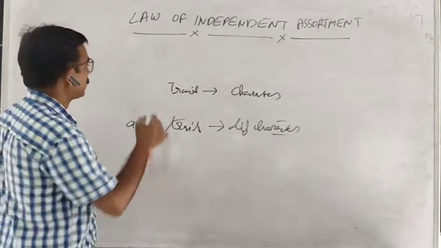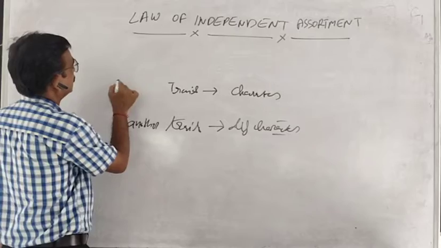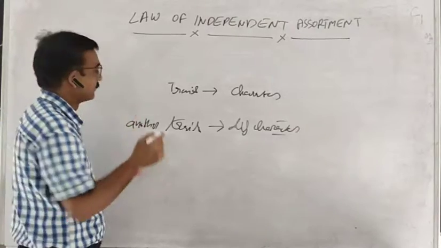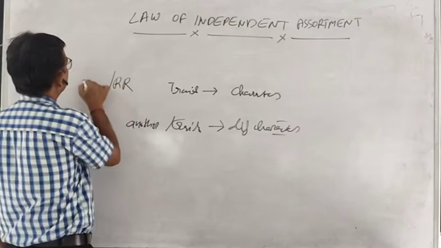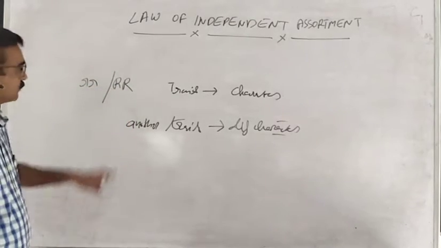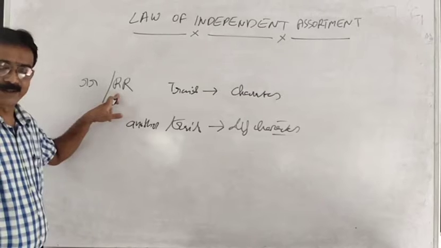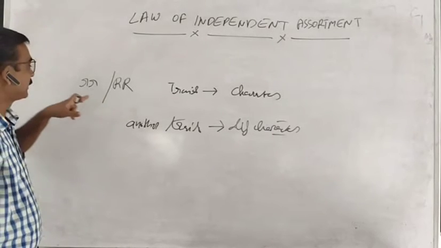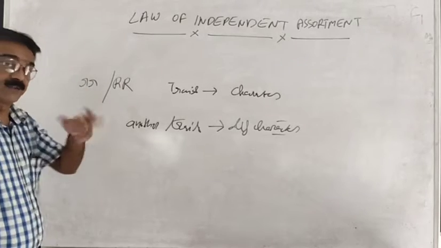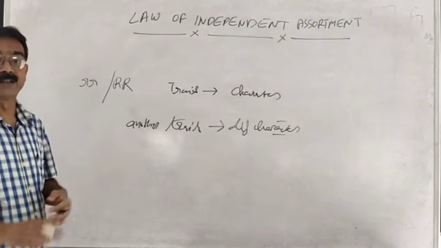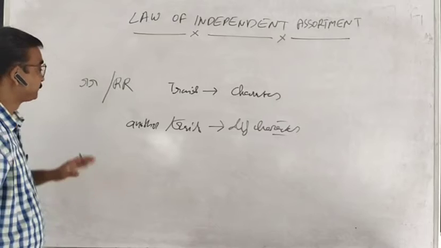Suppose there is one trait of flower color. One flower color is red, one flower color is white. If I show it with a capital letter, it means it is dominant, and if I show it with a small letter, then it is recessive. That we have discussed when we studied the law of dominance and segregation.